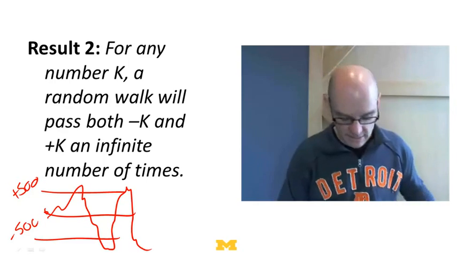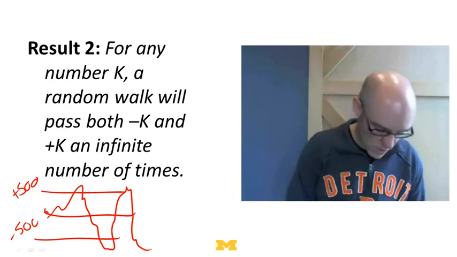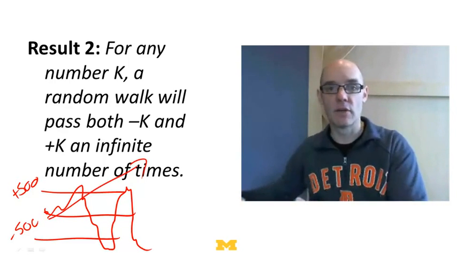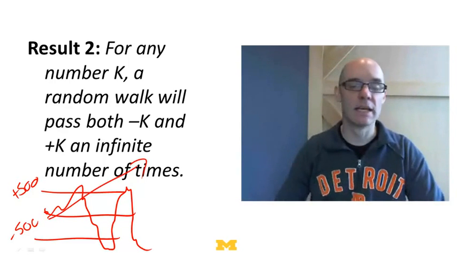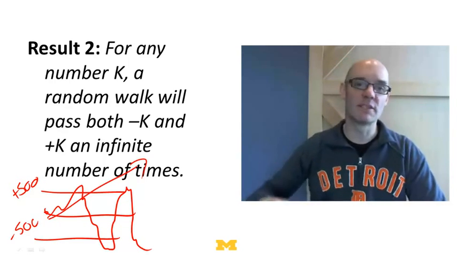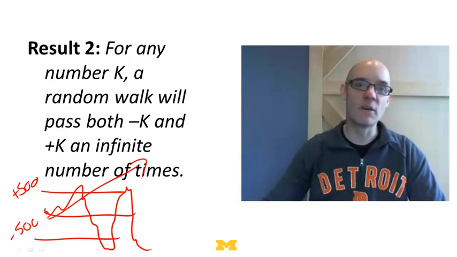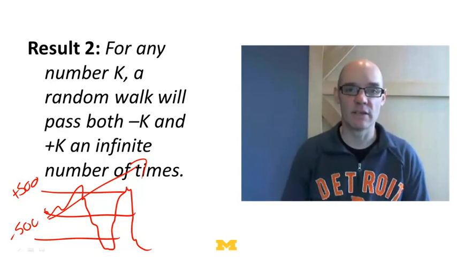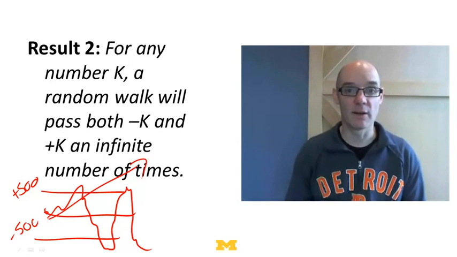What that means is it's not going to take off. There's no way it's just going to take off where you win billions and billions of dollars and never go negative. So if you went to a casino and played blackjack forever, an infinite number of times you're going to be up $500, an infinite number of times you're going to be down $500. That's just a mathematical fact.